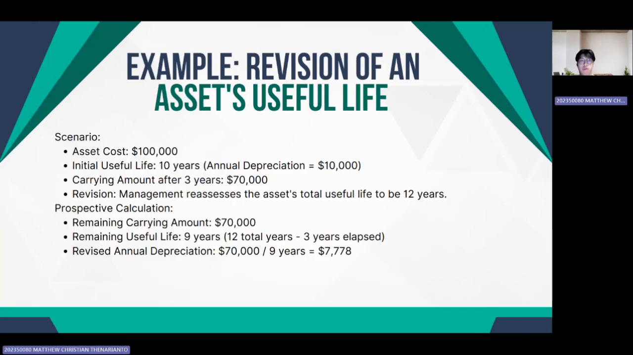Here is an example of revision of an asset's useful life. In this scenario, the asset cost of $100,000 with an initial useful life of 10 years gives an annual depreciation of $10,000 using the straight-line method, and the carrying amount after 3 years will be $70,000. The revision is that the asset's total useful life is to be 12 years instead of 10. The prospective calculation takes the remaining carrying amount of $70,000 and divides it by the remaining useful life of 9 years, which is 12 total years in the revision minus the 3 years that have passed. The revised annual depreciation would be $7,778.